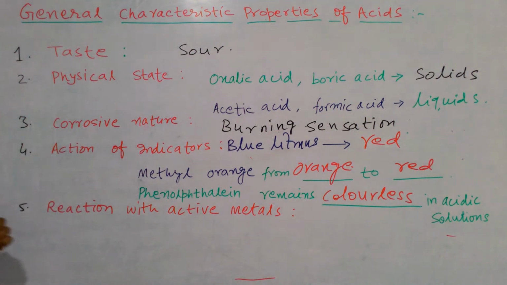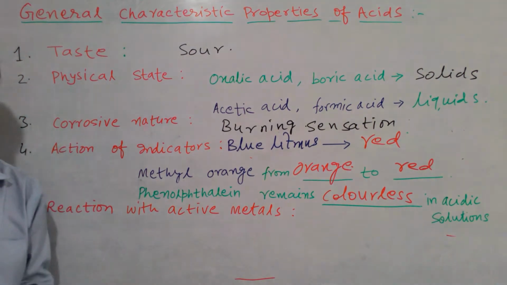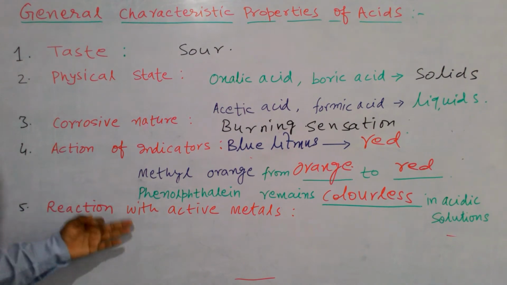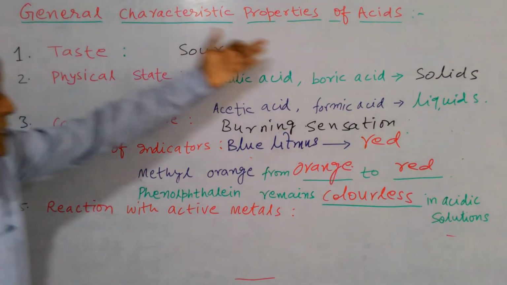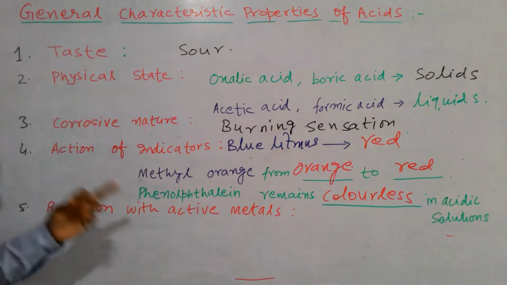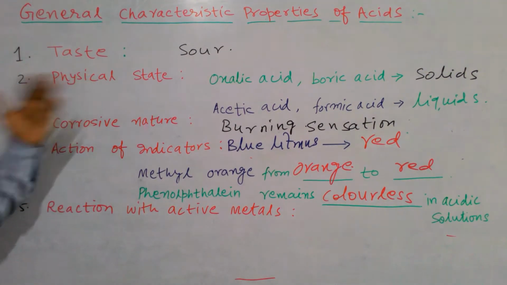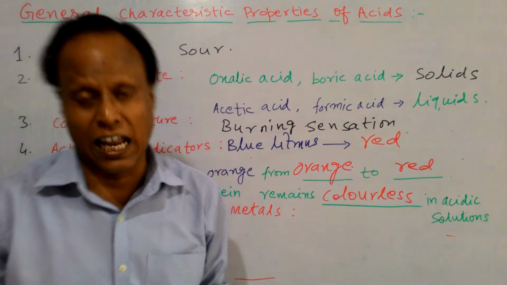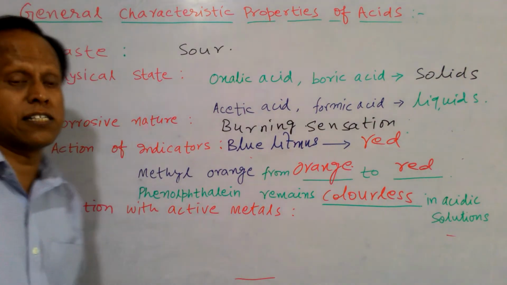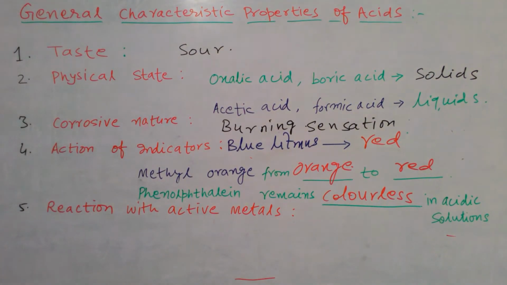Now last we will discuss the reaction with active metals. Because acids have corrosive nature and react with active metals, therefore acids are generally stored in a glass bottle or glass vessels in place of metallic vessels.